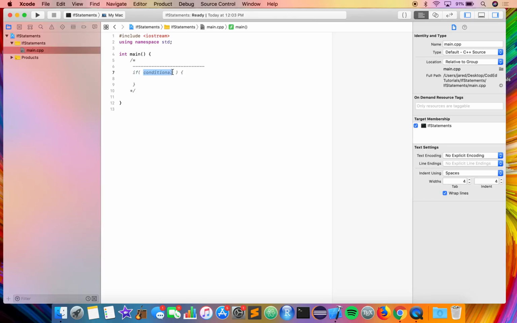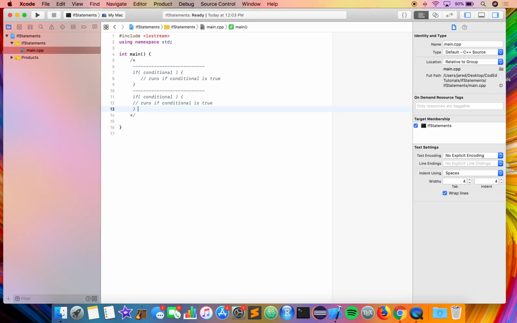This conditional is just like the conditionals we talked about in a previous video, basically any statement that can evaluate to either true or false. If the conditional in this if statement is true, then it will run the code that lies within these brackets. So it runs if the conditional is true. Now we can go ahead and copy and paste that.